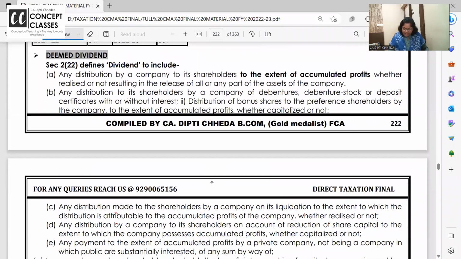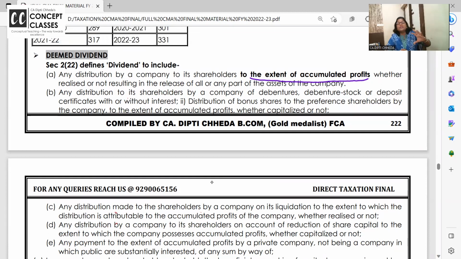Any distribution by the company to the shareholders to the extent of accumulated profits of the company. If you give dividend out of the accumulated profits of the company, in whatever form you give it to shareholders, it is taxable as deemed dividend. But the concept should be clear.